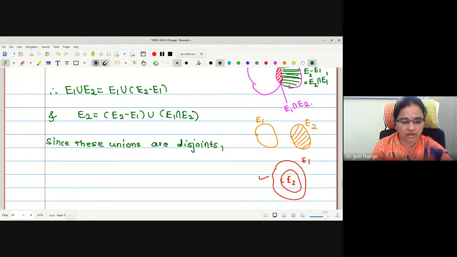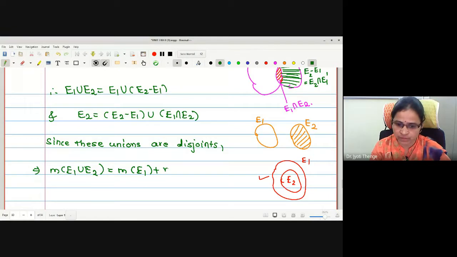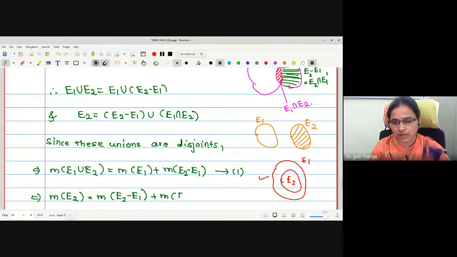Therefore, if I take the measure on both the sides using the countable additivity property, what is the measure of E1 union E2? It is the measure of E1 added with the measure of E2 minus E1. Let me call it statement number 1. Similarly, let us use it for the second one. The measure of E2 is the measure of E2 minus E1 added with the measure of E1 intersection E2. Let me call it statement number 2.